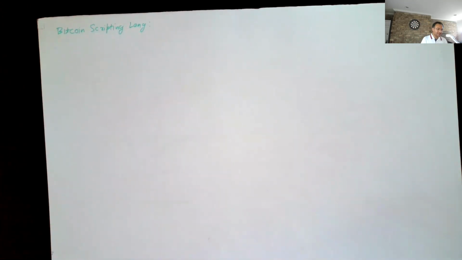The scripting language is kind of a conditional transfer of money. So earlier, the way Alice would transfer money to Bob is by giving an unconditional statement: I hereby transfer 1 Bitcoin to Bob, right?